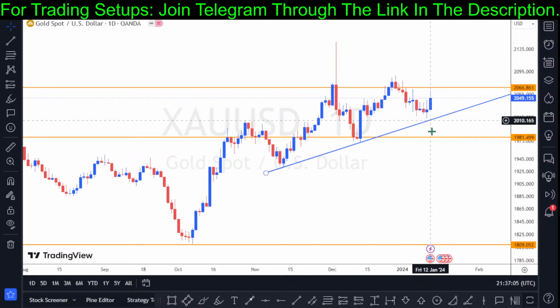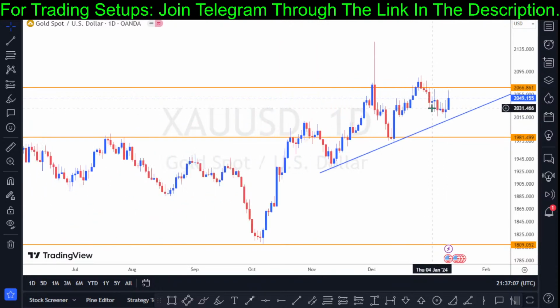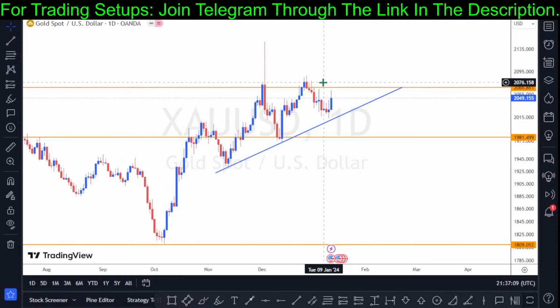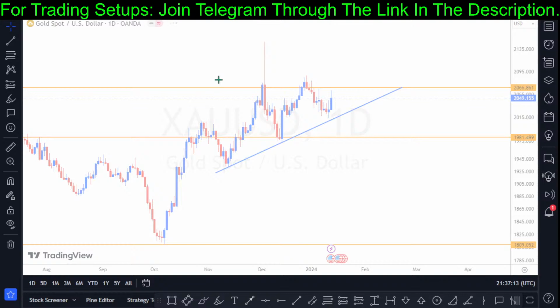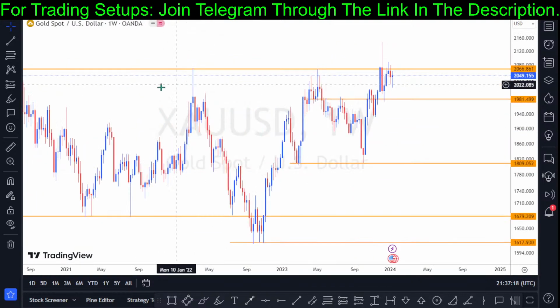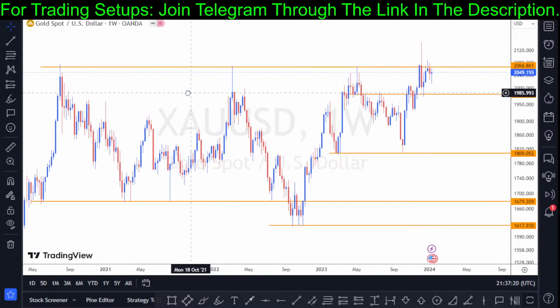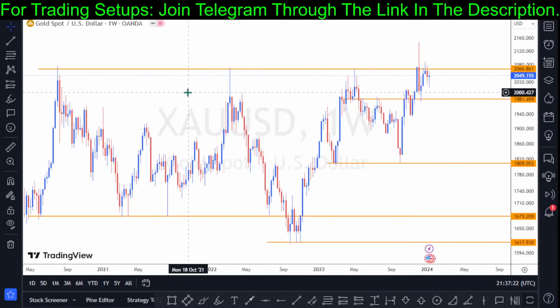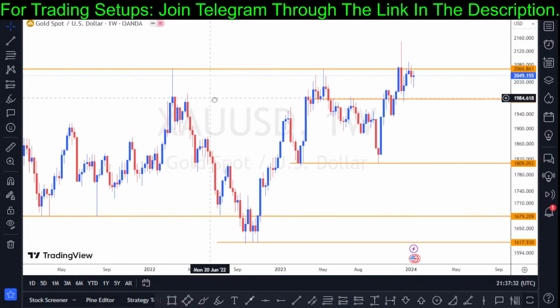So guys, based on what I can see on gold, I can still see price closing to a major resistance structure. If you ask me, based on the weekly chart, this is why I'm not interested in gold. I'm not interested to take a trade right now because you might be looking out on the 1 hour chart to look for a long, but based on the weekly chart, I'm seeing price at a resistance structure. This is why I don't want to go for a long entry.